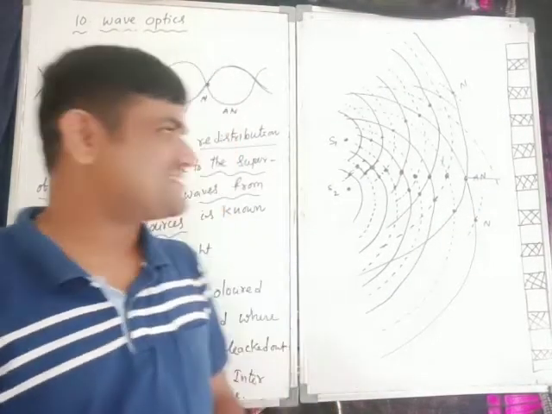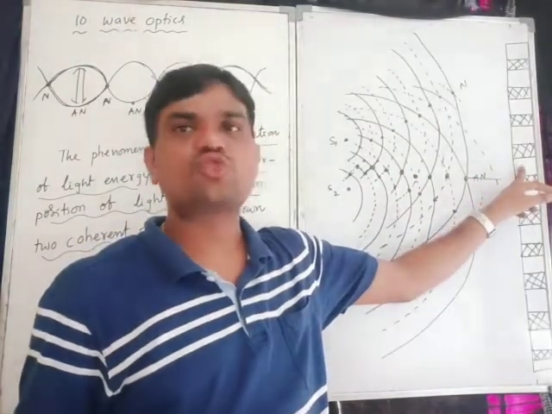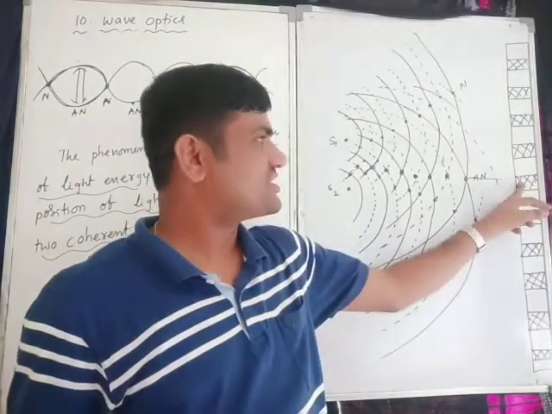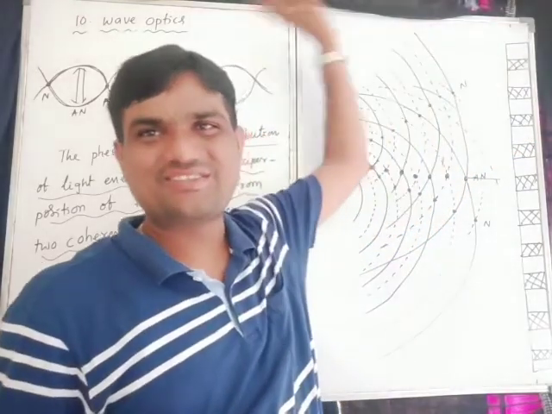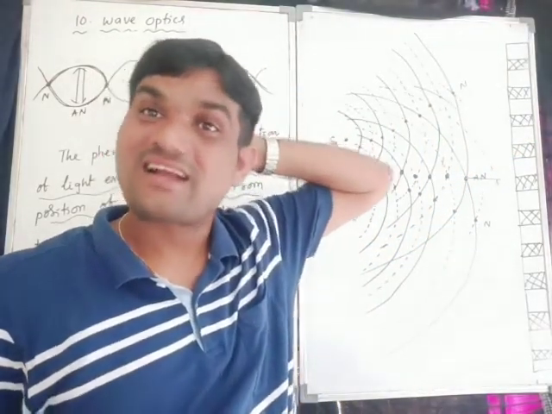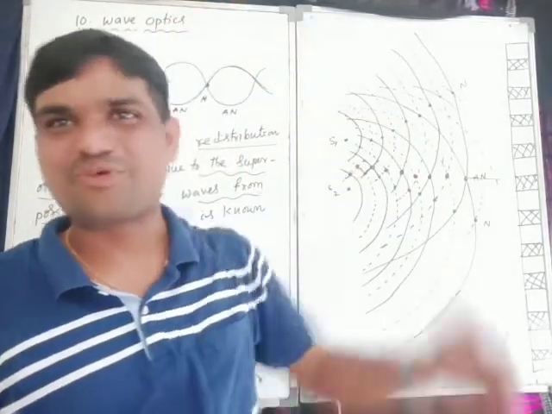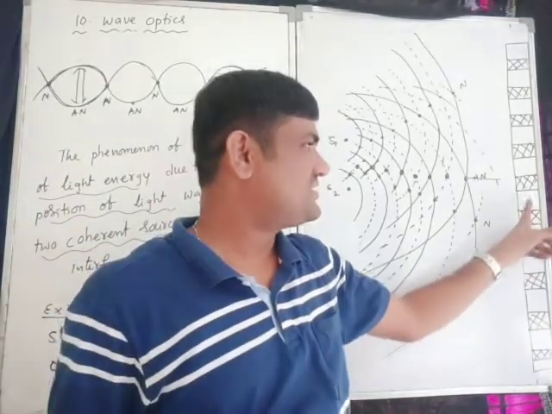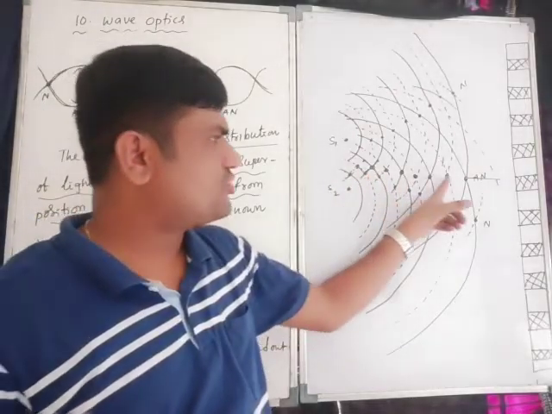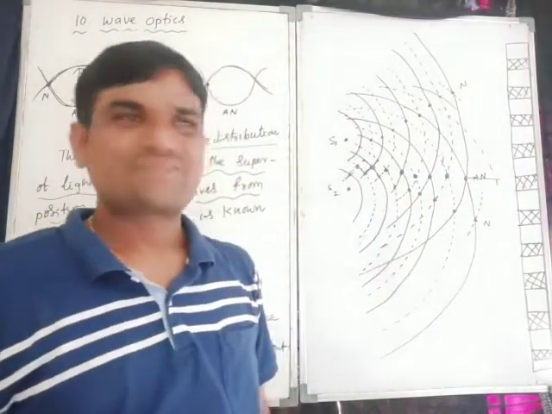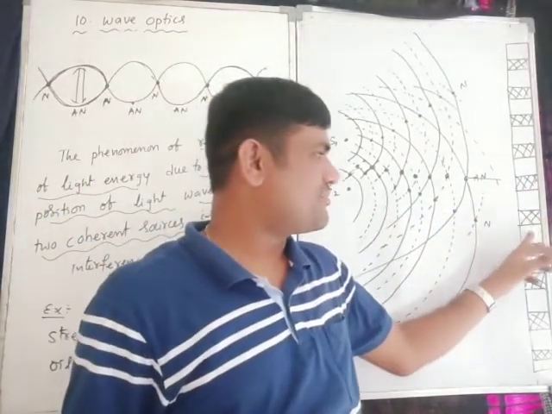Are you clear? So this is the constructive superposition, and this is the destructive interference. Constructive, destructive, constructive, destructive, continuously forming like this. Bright region is the constructive interference. Dark region is the destructive superposition. That means antinodes give a bright band and nodes give a dark band.